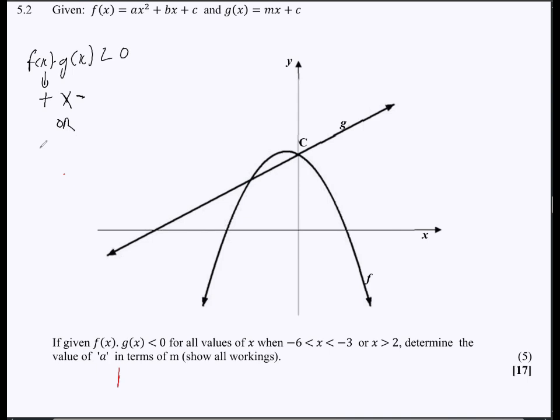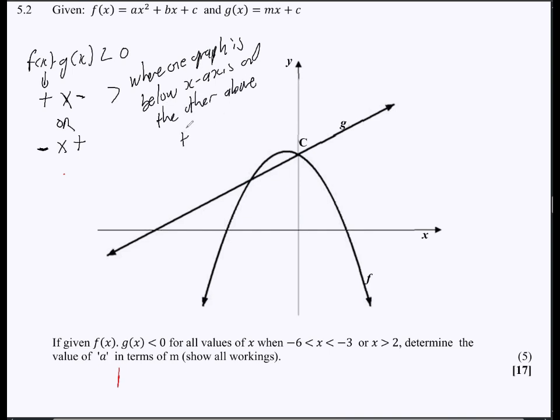Or this one will be below the x-axis, and this one will be above the x-axis. So where one graph is below the x-axis and the other above the x-axis. You can't answer these questions unless you can interpret that.